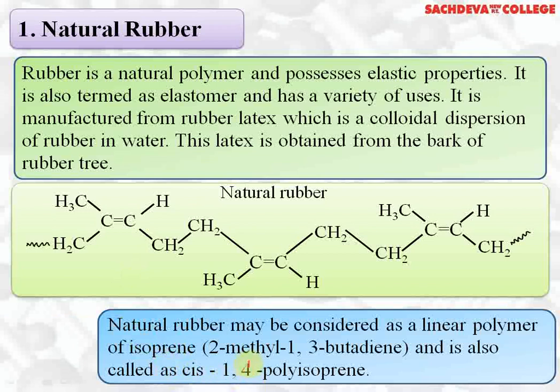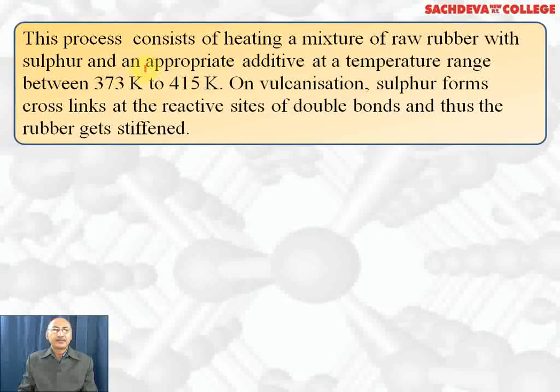Isoprene is a common name. The IUPAC name is 2-methyl-1,3-butadiene, and cis-1,4-polyisoprene is another name of natural rubber. Now rubber is not suitable for low temperature and high temperature, and it is less elastic and does not have wear and tear resistance.